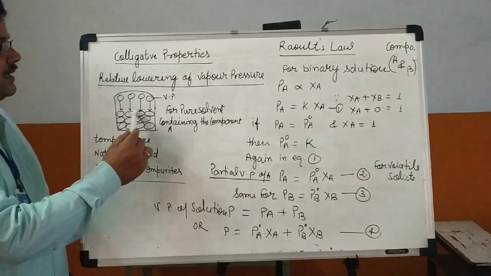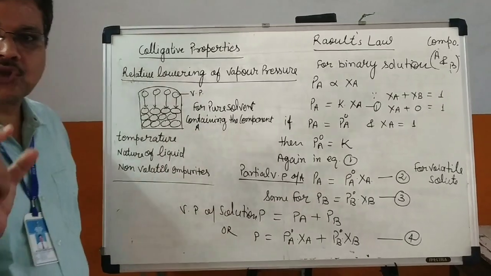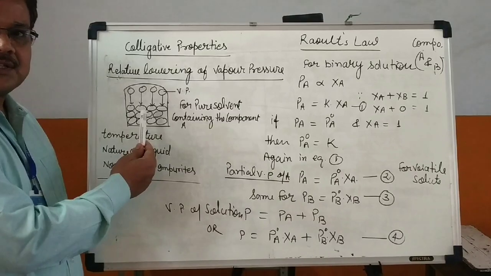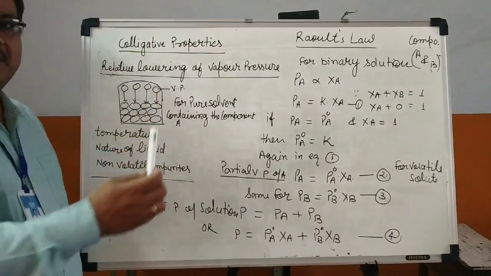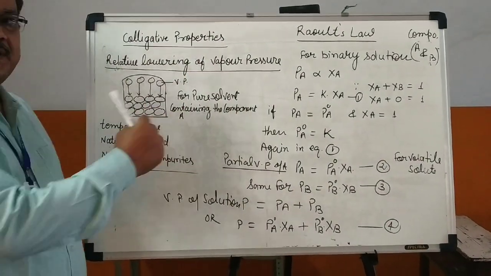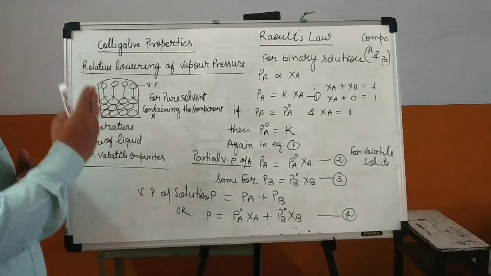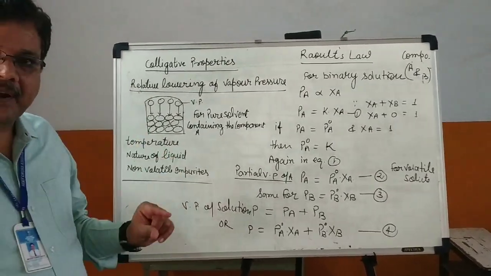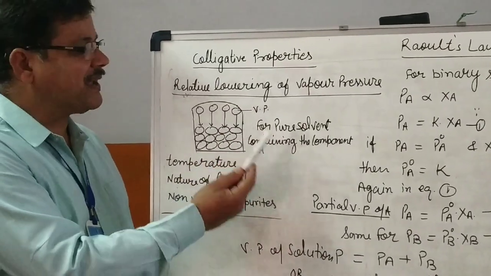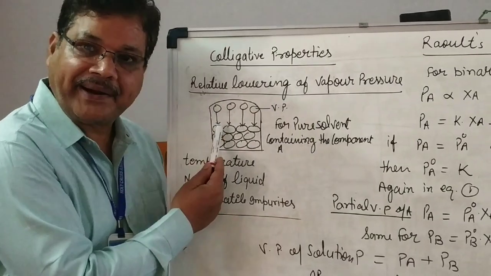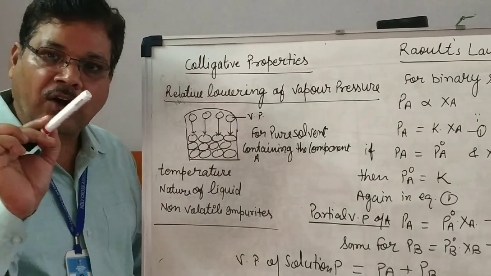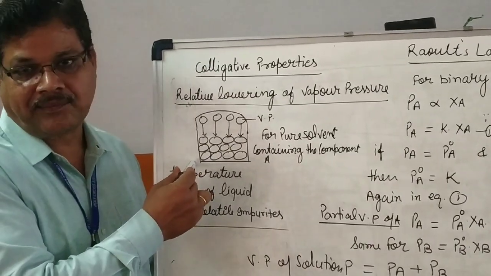Suppose these are the solvent particles, pure solvent we have taken, which is volatile in nature. As we heat this solvent, these particles will come into the vapor state and again the vapor will cool down into liquid state. This is called equilibrium, and two processes go on simultaneously at the same rate, vaporization and condensation. At this equilibrium state, the pressure exerted by these solvent particles on the remaining solvent liquid is known as the vapor pressure of this solvent.